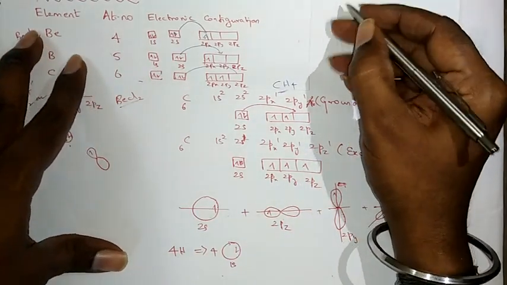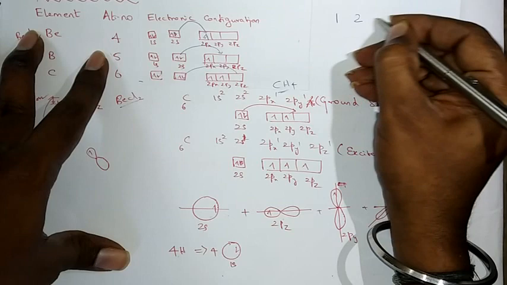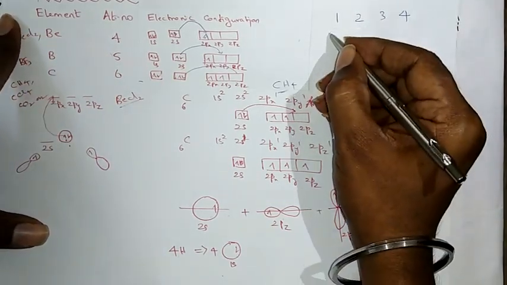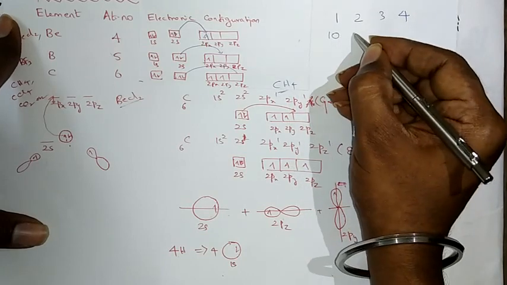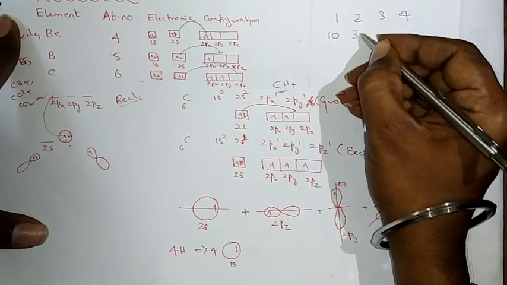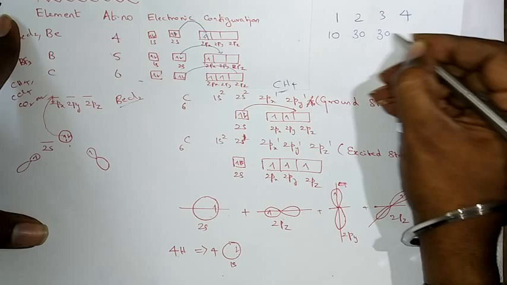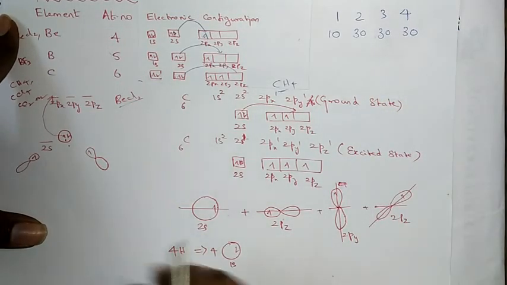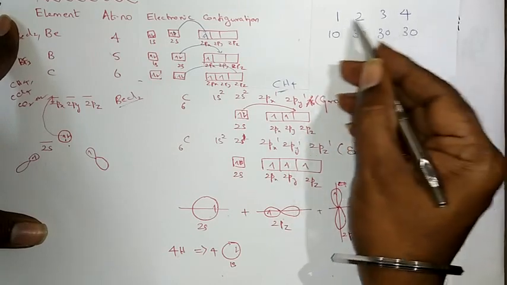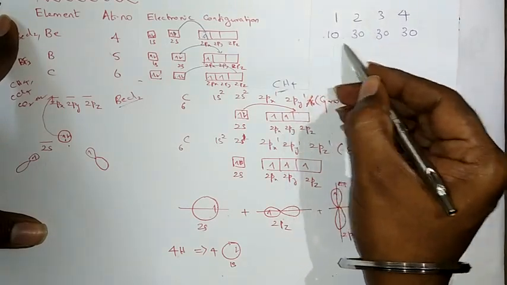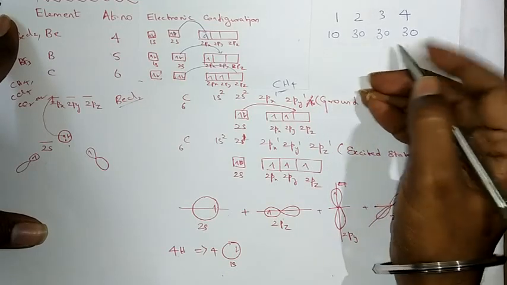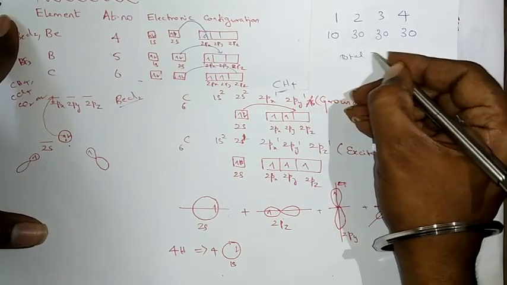I have 4 persons, 1, 2, 3, 4. Person 1 has 10 rupees, person 2 has 30 rupees, 3 has 30 rupees, 4 has 30 rupees. In order to obtain equal shares, they mix up and combine all the money. 10 plus 30, 40, 70, 100. The total amount is 100.